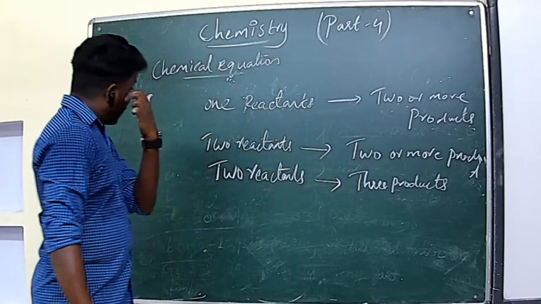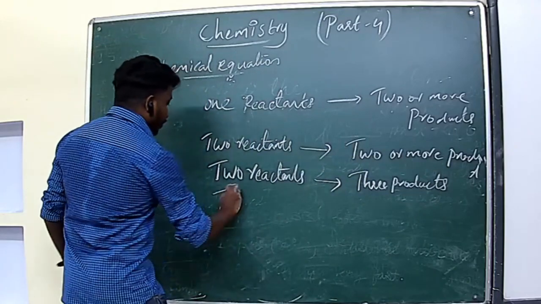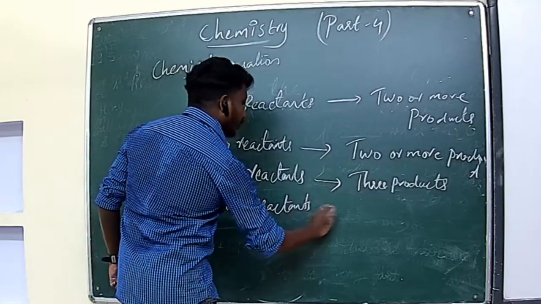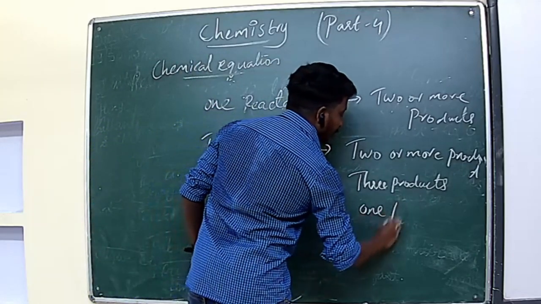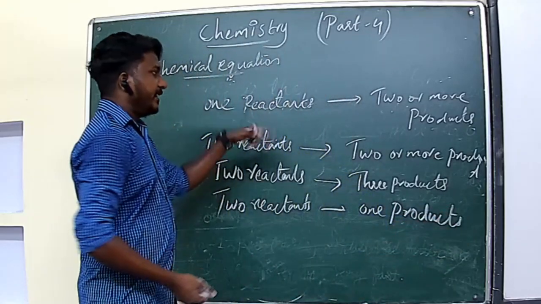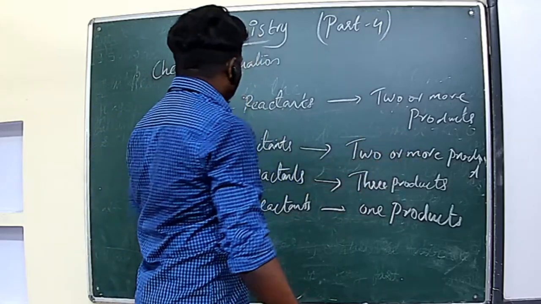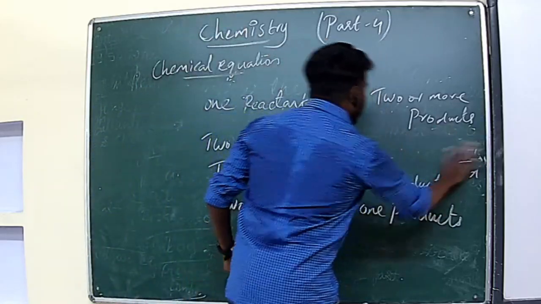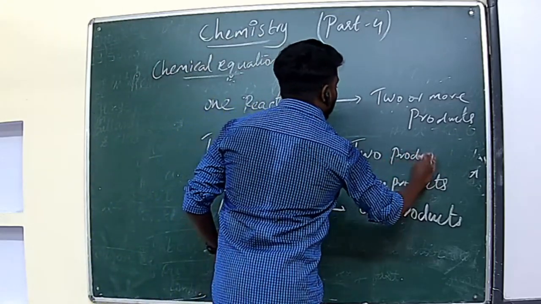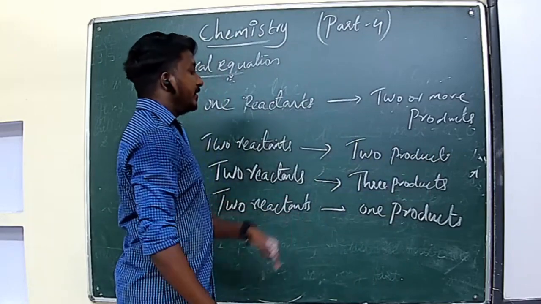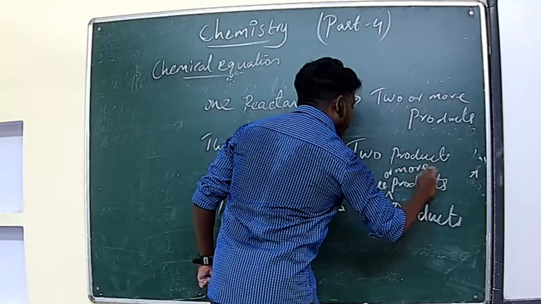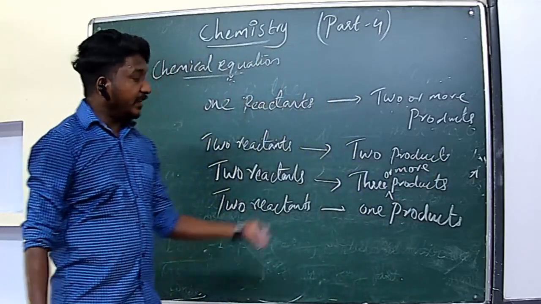Then two or more reactants can give one product also. That means one reactant can give two or more products. Then two reactants can give two products. Then two reactants can give three or more products. Here we can write three or more products. And two reactants can give one product also.